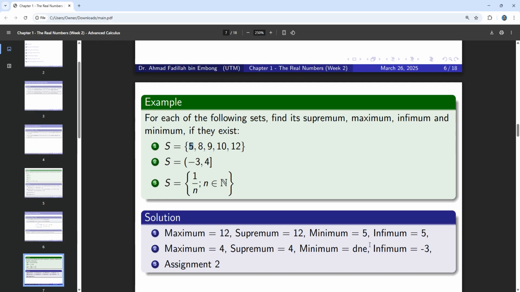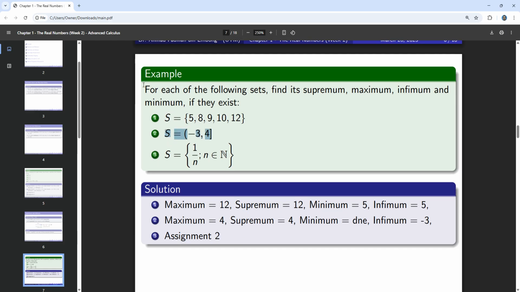So this is the difference between the minimum and infimum. The infimum could be not inside the set, while the maximum and minimum must be inside the set. So for the supremum and infimum, you can take a number which is not inside the set, for example in example number 2 here. Okay, example number 3 is the set of 1/n where n is a natural number. You need to list the supremum, maximum, infimum, and also minimum if they exist for this set.